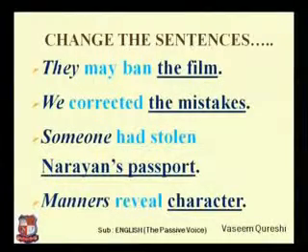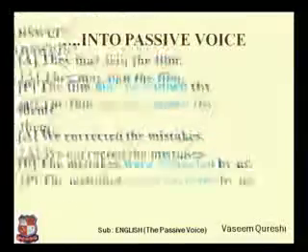subject. You are right. May ban, corrected, had stolen, reveal. With different color words indicate what? Yes, they indicate verbs. And the underlined words, the film, the mistakes, Nayan's passport, character, these are the words which are objects. Now let's change them into passive voice.